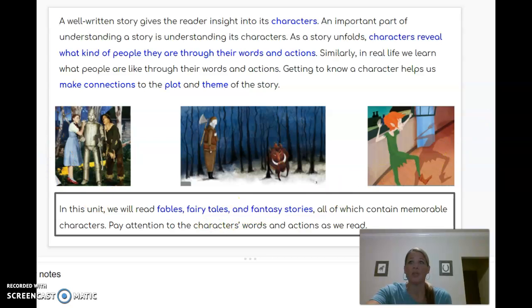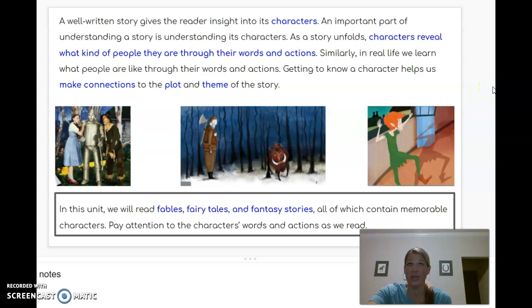Looking in this unit, it's kind of a fun unit. It's one of my favorite units. We're looking at fables, fairy tales, and fantasies, and we're going to read some of those. They are similar, but they are very different, and all of them contain memorable characters. So a character that you're going to remember. And some of these, as you see on the screen, are characters that you're already identifying. You already know who they are. You remember them. So we're going to be paying attention to their words and actions as we read about them.